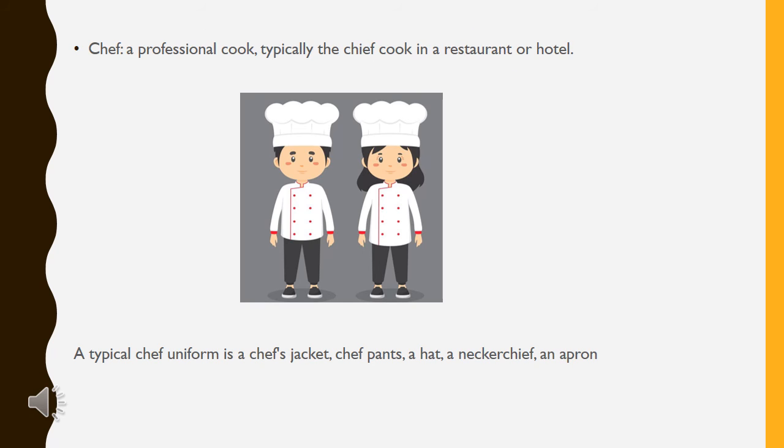Here is another important person of our society, the chef. Chef is a professional cook, typically the chief cook in a restaurant or hotel. He is an expert at creating appetizing dishes for diners to enjoy. And a typical chef uniform is a chef's jacket, chef pants, a hat, a neckerchief, and an apron.